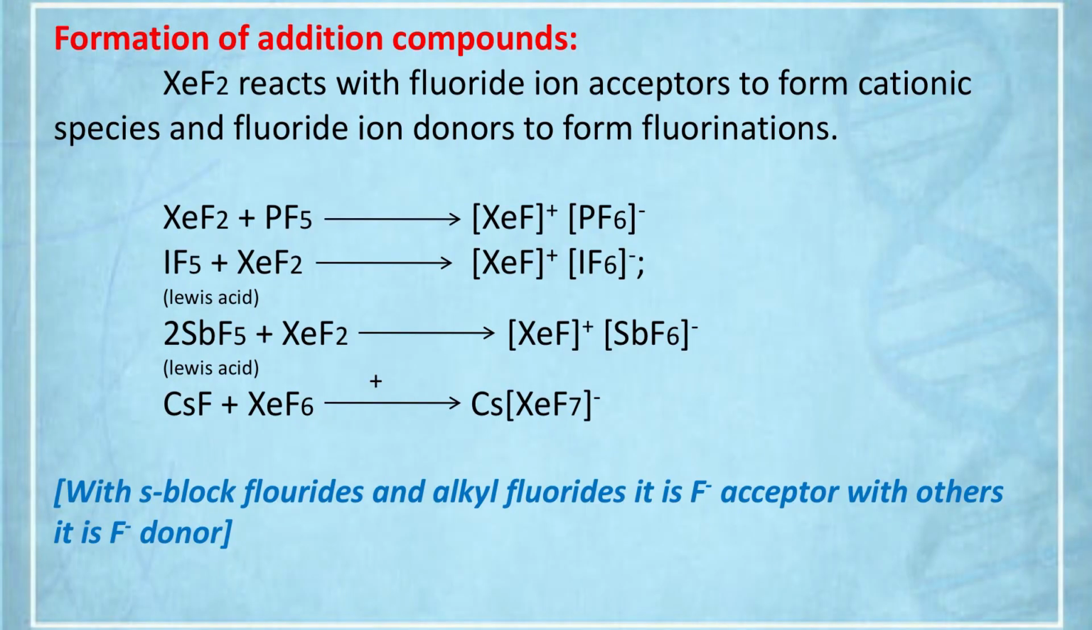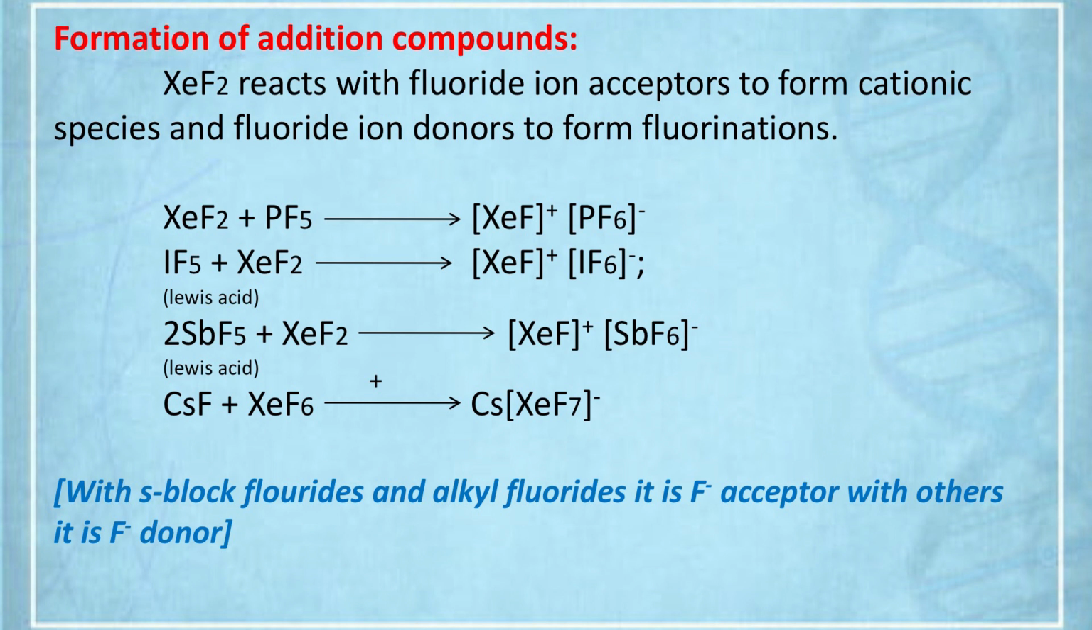Then the next property or next compounds of xenon: formation of addition compounds. Xenon fluoride reacts with fluoride ion. Fluoride ion acceptors form cationic species and fluoride ion donors form fluoroanions. See the reactions. XeF2 reacts with PF5 to give XeF+ and PF6 minus. So it forms an addition compound with phosphorus pentafluoride. Here XeF2 acts as a fluoride donor.